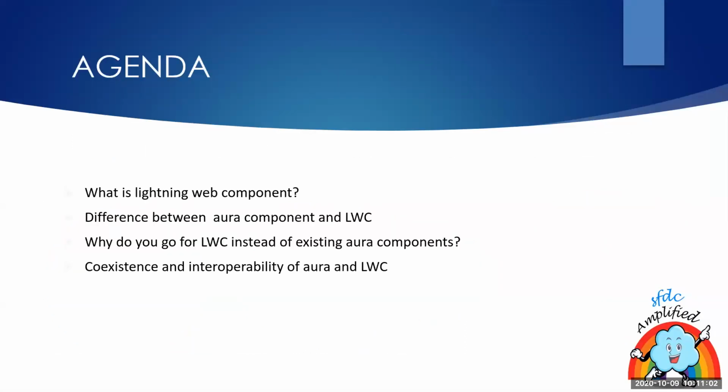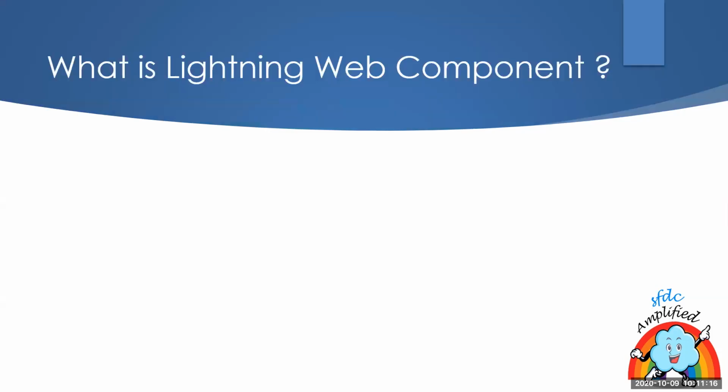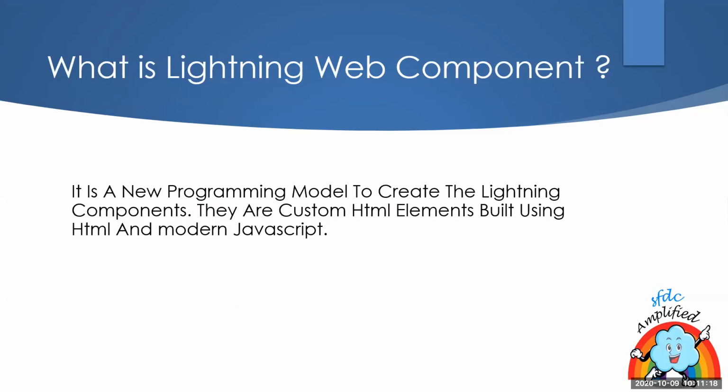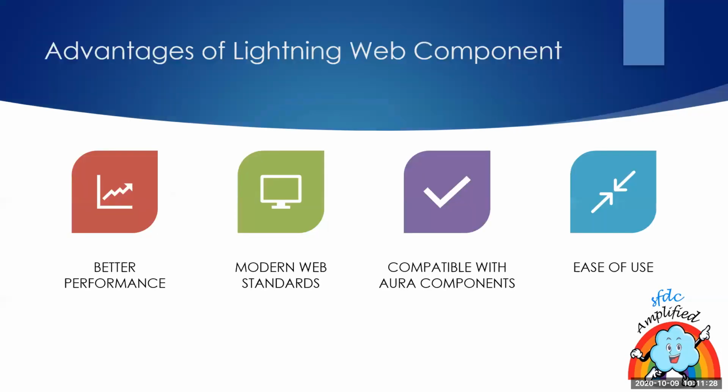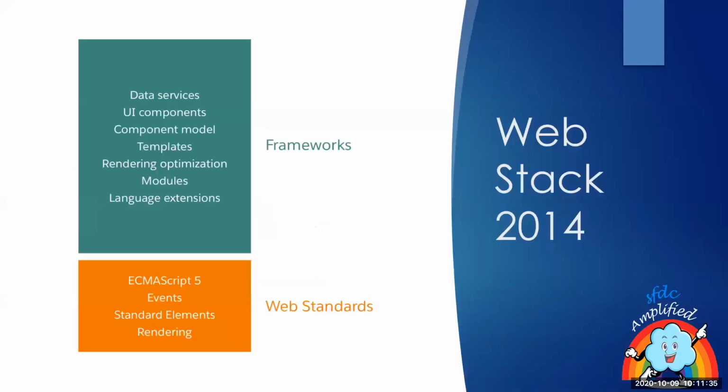Today we will discuss a little bit about Lightning components, the difference between Aura and LWC, why we go with LWC instead of Aura, and then the coexistence of both of them together. We will not go into that much theory, just a brief overview. We all know that it is a new programming model to create Lightning components. Basically, it is built using HTML and modern JavaScript, and we use it for better performance and modern web standards, and it is easy to use and compatible with Aura.